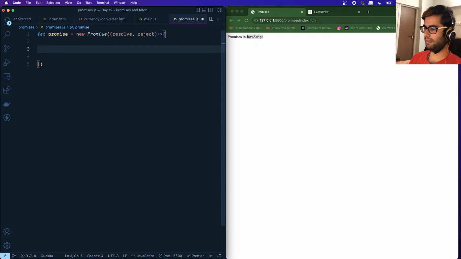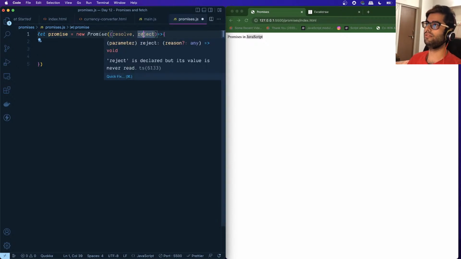So as I was explaining, when there's a favorable outcome, we can make use of this resolve function. We can resolve the promise, which represents a successful outcome. And if there is a problem, something happened, there is some error, in that case we can reject the promise. All right, so both of these are functions themselves.